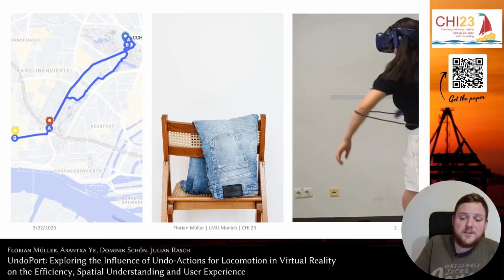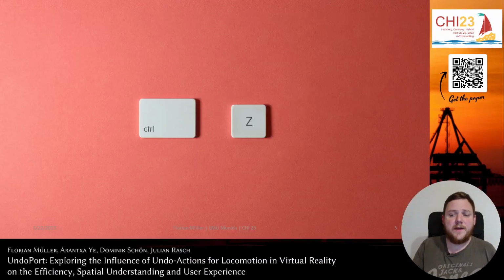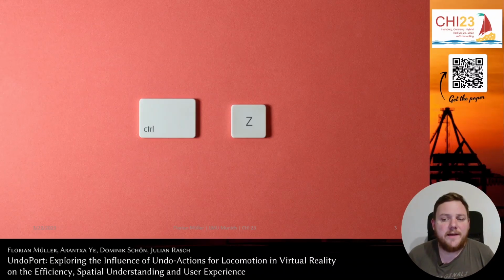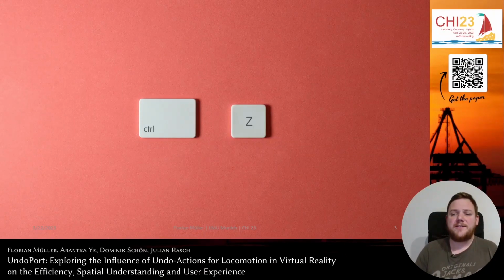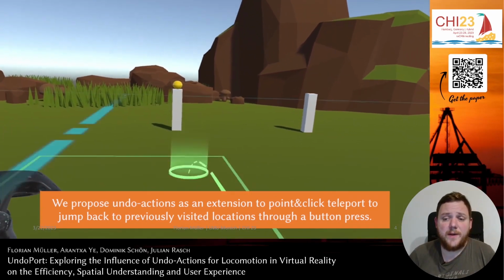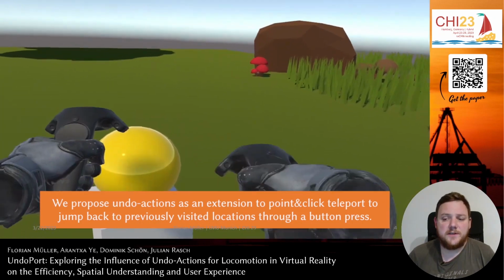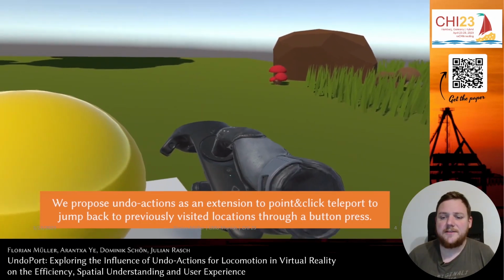As a possible solution to this repetitive backtracking, in this work we explored how we can apply the concept of undo, as we know it from a variety of other domains, to locomotion in virtual reality. For this, we started with the traditional point and teleport locomotion technique, which is the single most common locomotion technique in virtual reality.